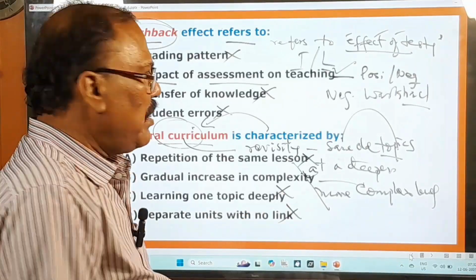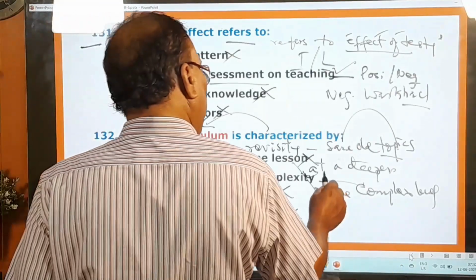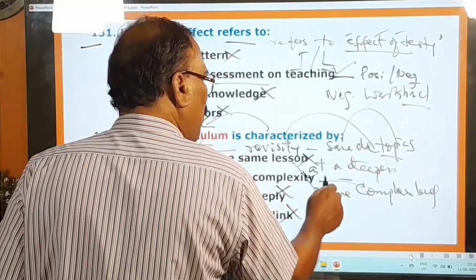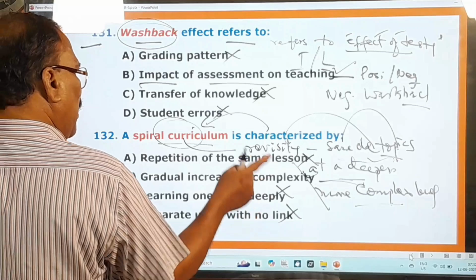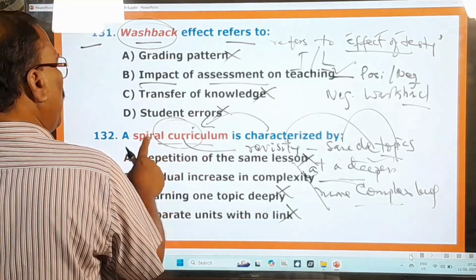There is no meaning at all. That's why every time you revisit the same topics, you must look at them at a deeper and more complex level, and that is the main characteristic of this spiral curriculum.